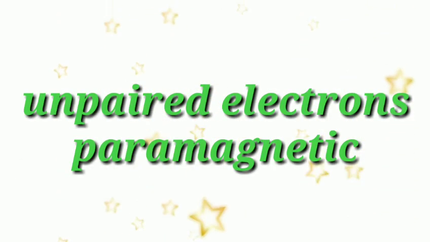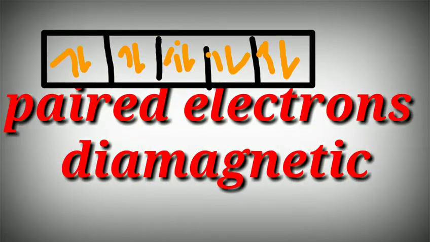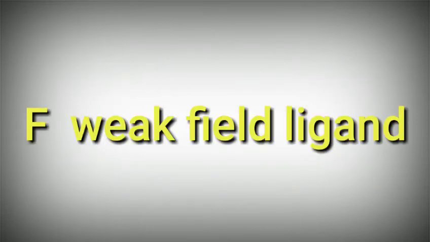A complex containing a central metal atom with unpaired electrons is called paramagnetic in nature. If the electrons are all paired, the complex will be diamagnetic in nature. The ligands CO, NH3, CN, en are also called strong field ligands. F is a weak field ligand.